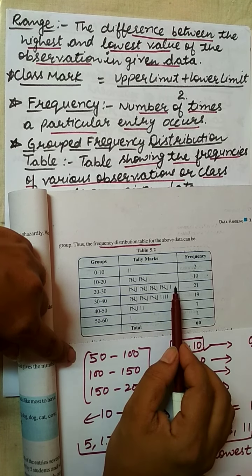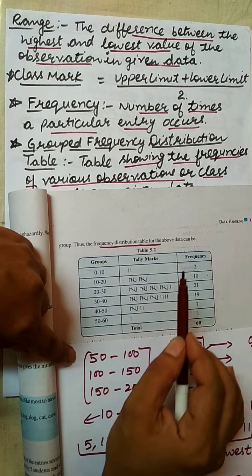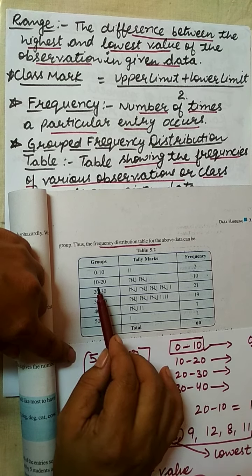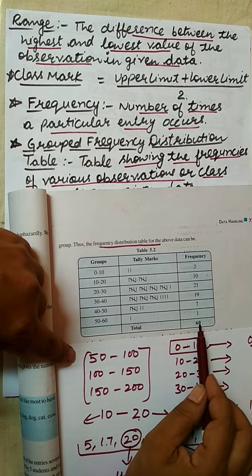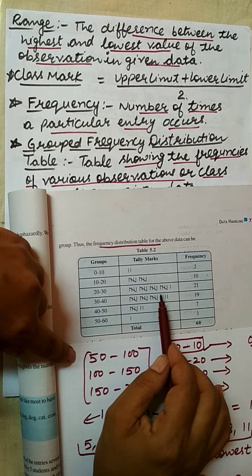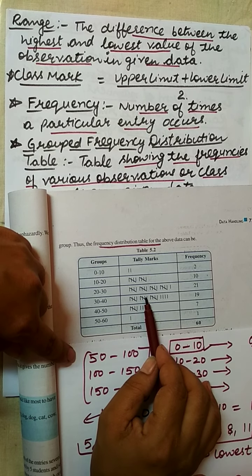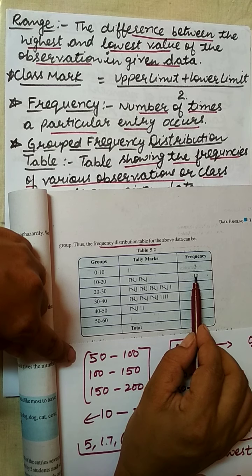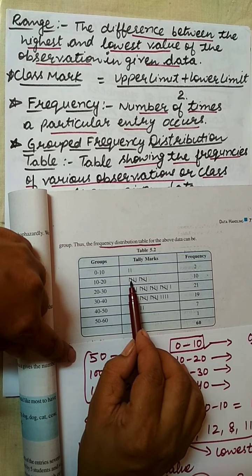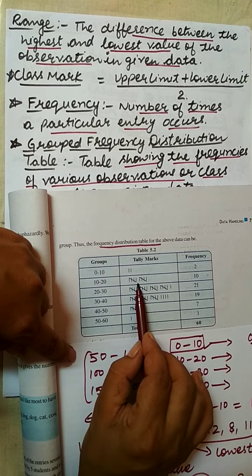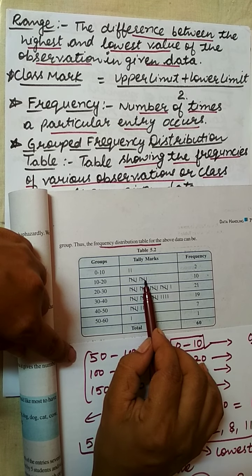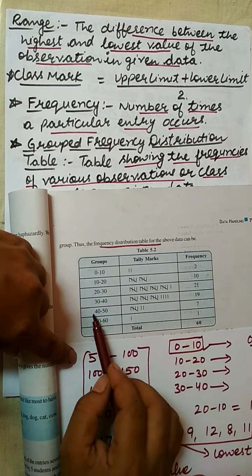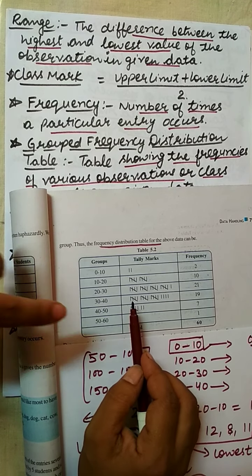In this way, we can write down the frequency distribution table in which the groups are mentioned according to the question. So here I have written the frequency, and this represents the count of the frequency. As here I have 2, so I have marked 2 here. Then 10 is represented by these 4 lines, 1, 2, 3, 4. Then this is the 5th line, 6, 7, 8, 9. Then this is the 10th line. In this way, we can make the frequency distribution table for the given data.